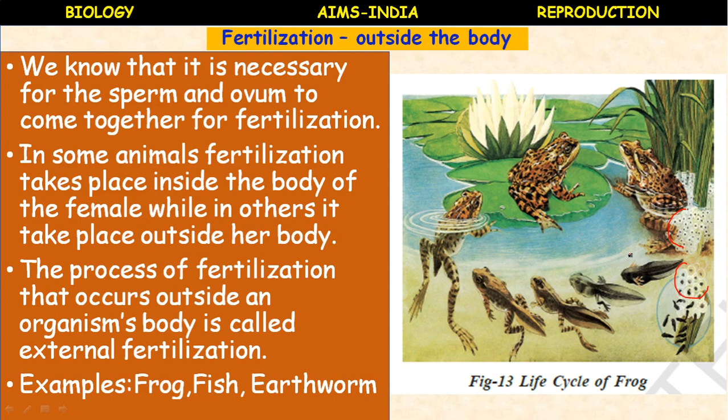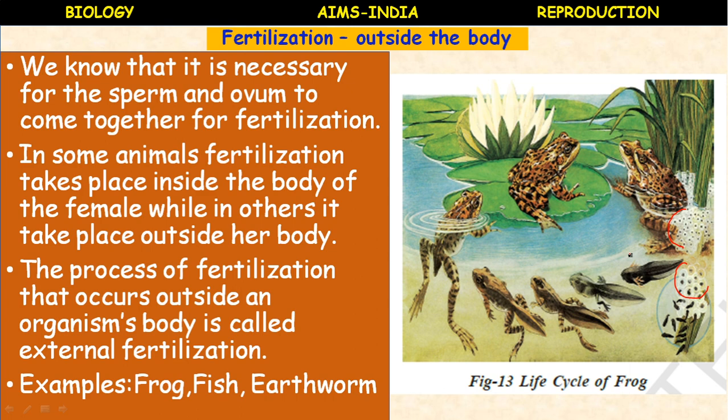Though these aquatic animals lay eggs in hundreds and release millions of sperms, all the eggs do not get fertilized and develop into new individuals. This is because the eggs and sperms get exposed to water movements, wind and rainfall, and also there are some animals in the pond which may feed on eggs.